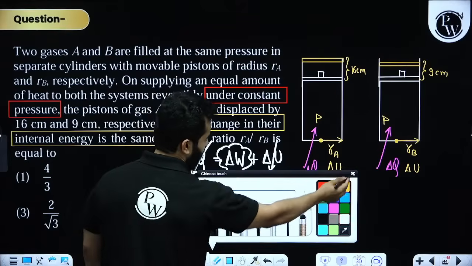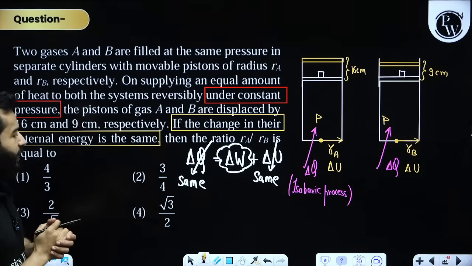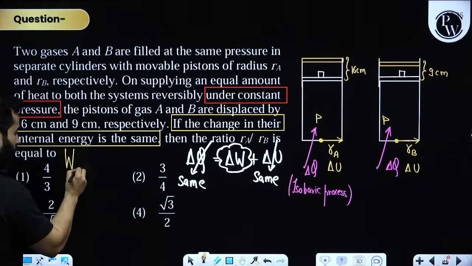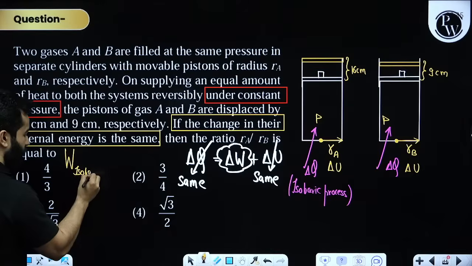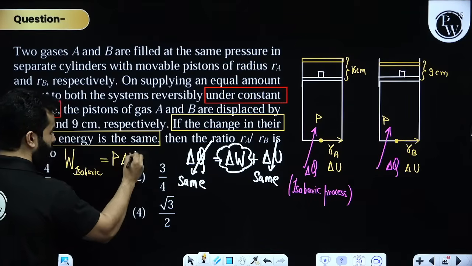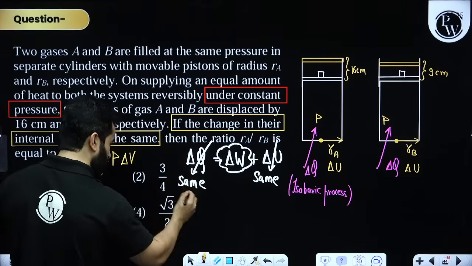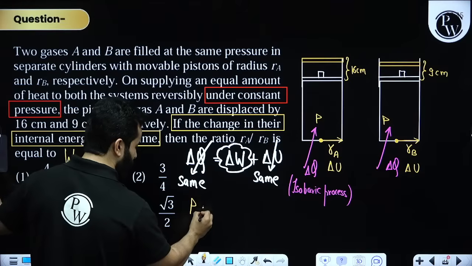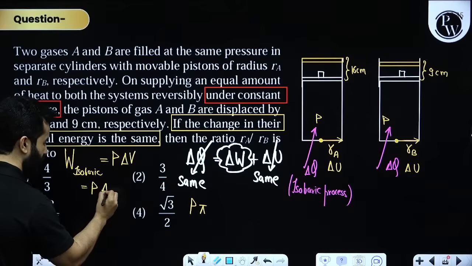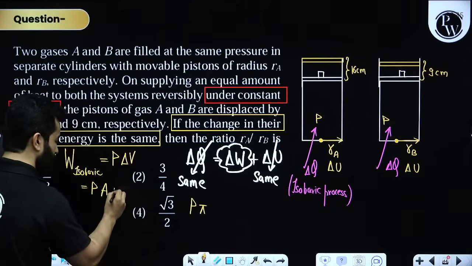And work done, for an isobaric process, can be written as P times delta V. So pressure is also same. P times delta V will be written as pressure into area into displacement. Let me write displacement as y.